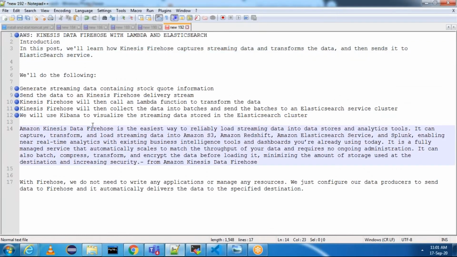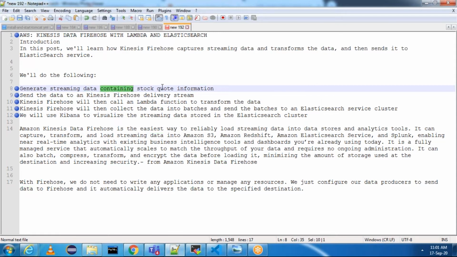Let me explain in detail what we are going to do and how we are going to do it in the further sessions. The first thing is we are going to generate streaming data which contains stock quote information. If you see trading, stocks will be there, the price information will be there, and a timestamp will be there. Applications will be generating this streaming data for us.